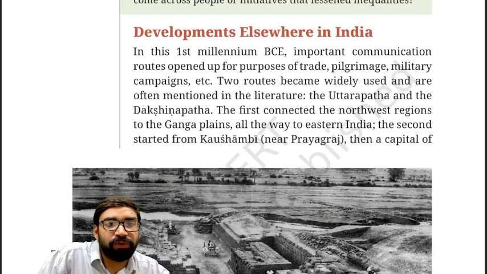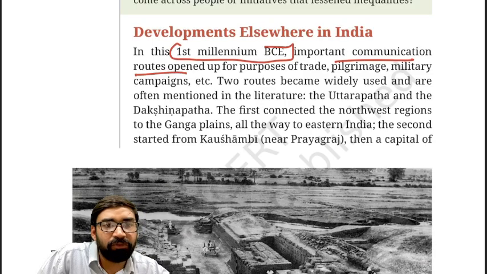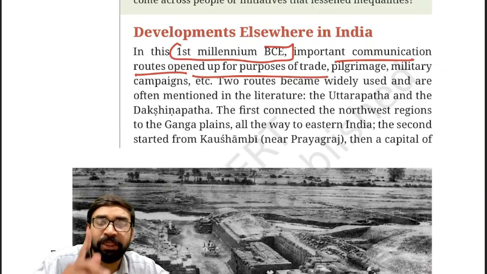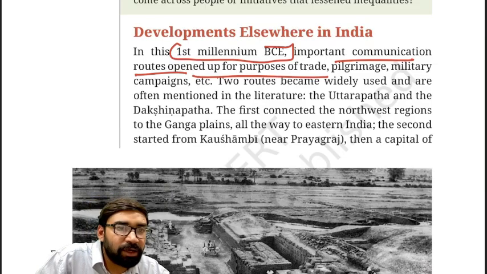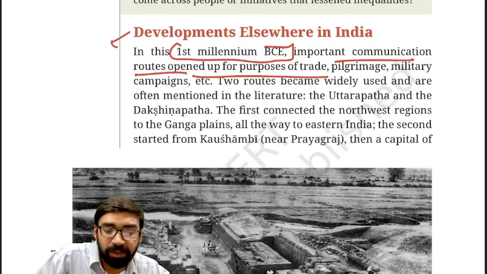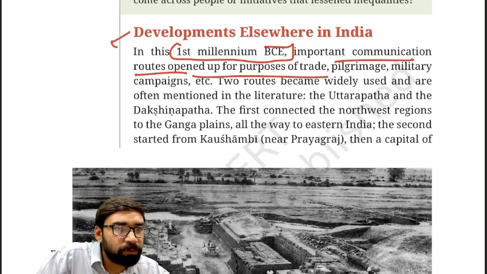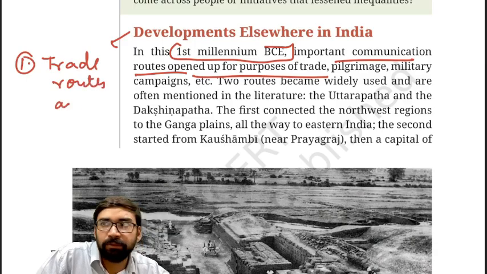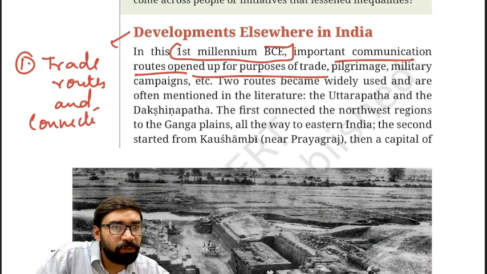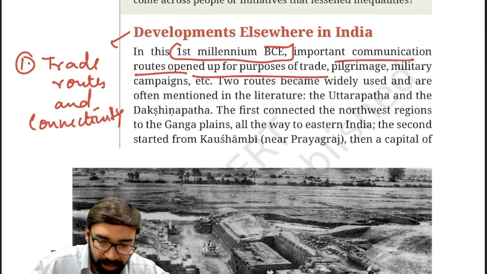In the first millennium BC, important communication routes opened up for the purpose of trade. That means this paragraph under development is related to trade routes and connectivity. Fine.